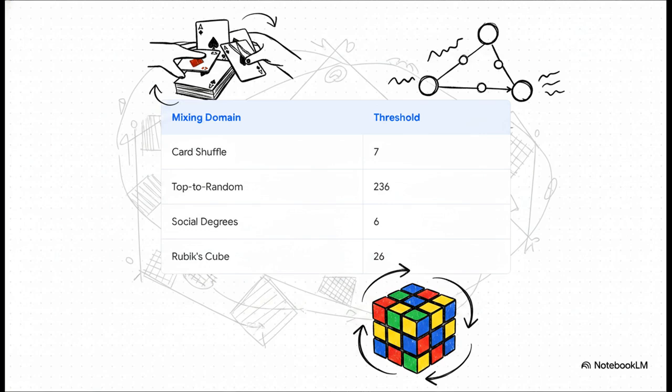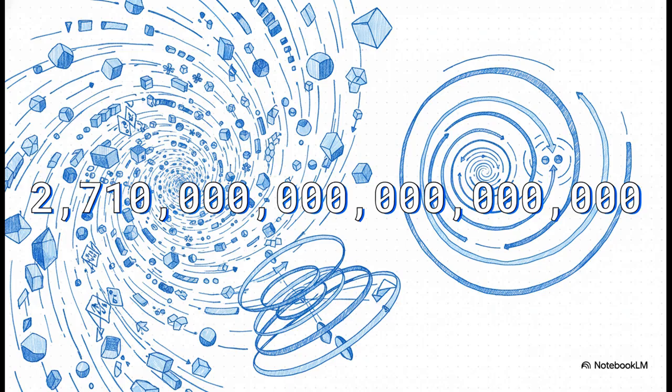Basically, they're mathematically predictable cutoff boundaries where those topological forces we talked about earlier suddenly force the entire state of a system to flip. And a scale gets so much larger than a deck of cards. Take this number, roughly 2.71 quintillion. That massive figure is the birthday paradox collision threshold for generating a UUID version 4. Even at this unimaginable scale of computational data, the exact same topological forces dictate precisely when a data collision becomes mathematically inevitable. It is literally the same math as the 7-card shuffles, just scaled up to the stratosphere.